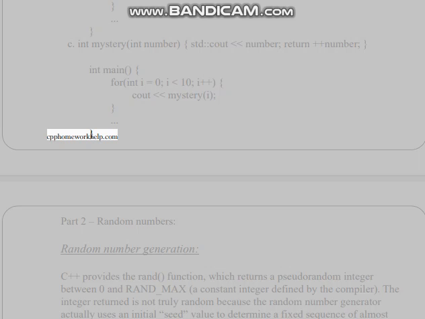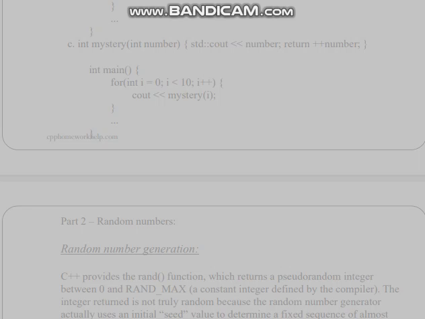Part 2. Random numbers. Random number generation. C++ provides the rand function, which returns a pseudo-random integer between 0 and RAND_MAX, a constant integer defined by the compiler. The integer returned is not truly random because the random number generator actually uses an initial seed value to determine a fixed sequence of almost random numbers. The sequence is the same each time the same seed is used.